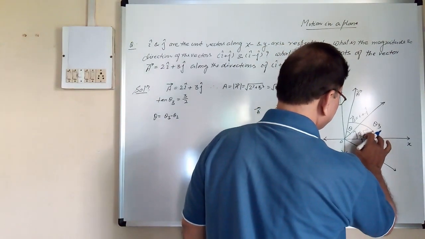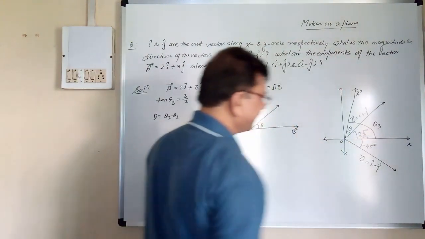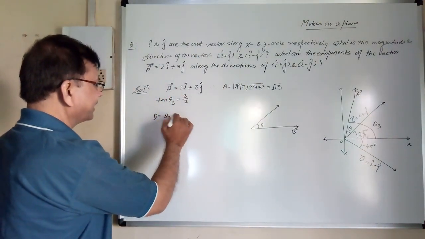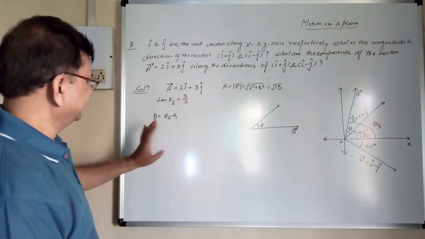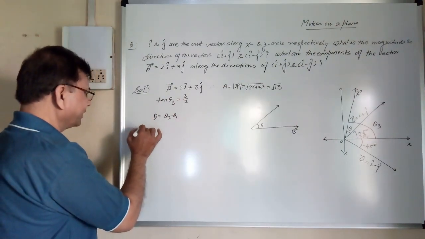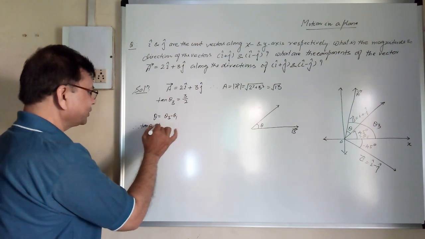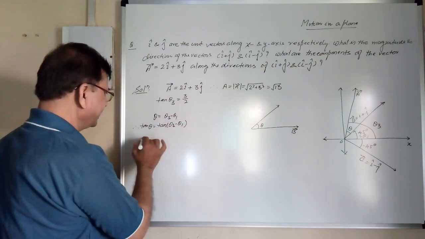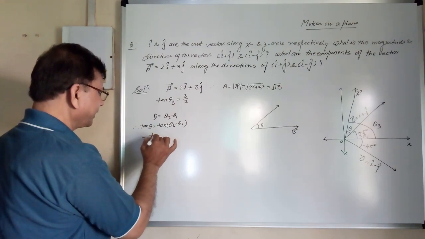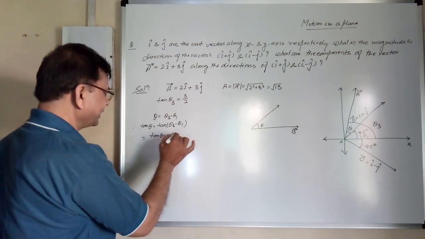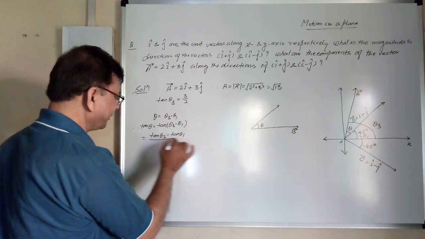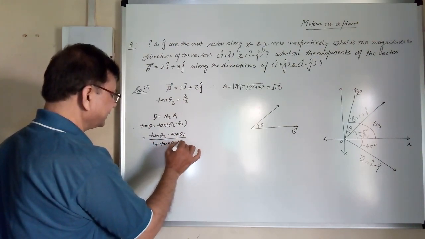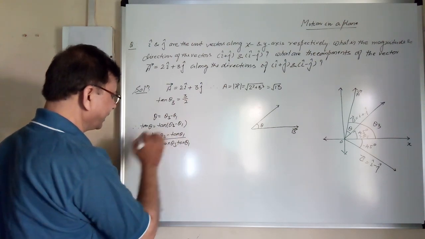In fact, it is theta 1. This is theta 1. So theta 3 minus theta 1, that is theta. Therefore, tan theta is equal to tan of theta 3 minus theta 1, that is equal to tan theta 3 minus tan theta 1 upon 1 plus tan theta 3 tan theta 1.